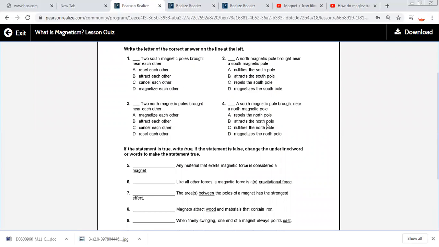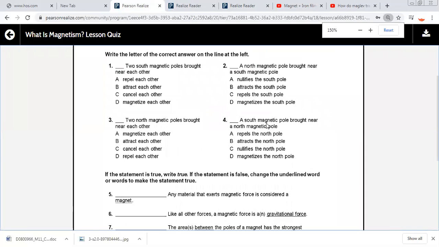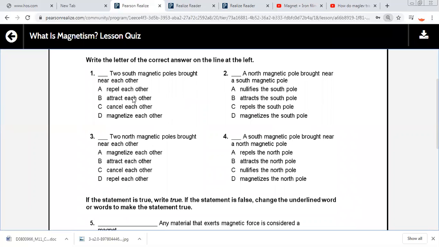Let's solve some questions about this lesson. Number one: two south magnetic poles brought near each other. Will they repel, attract, or cancel?